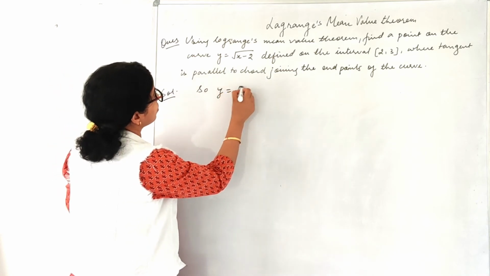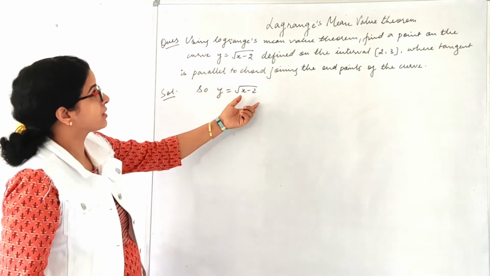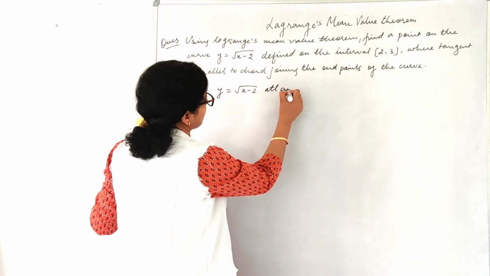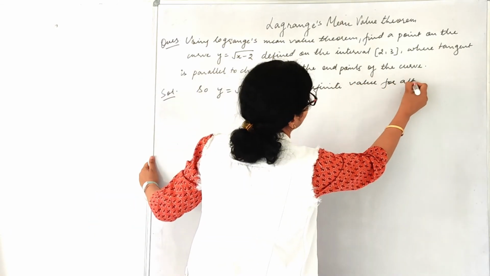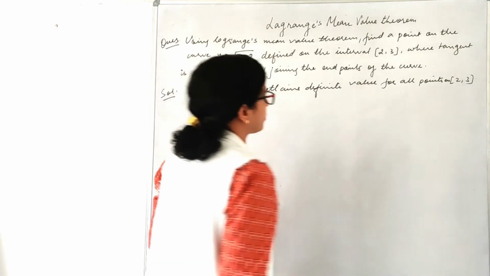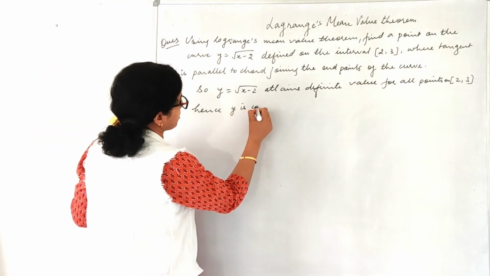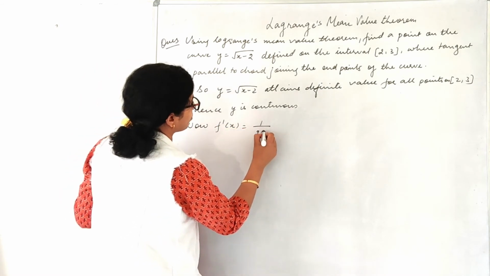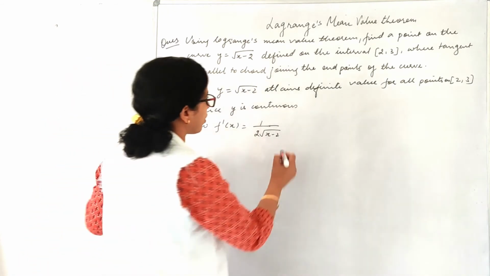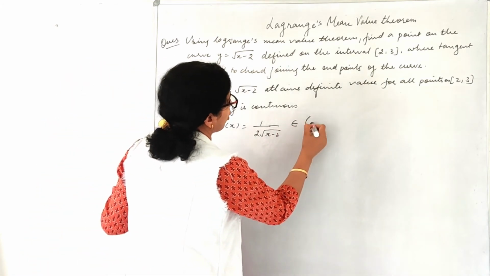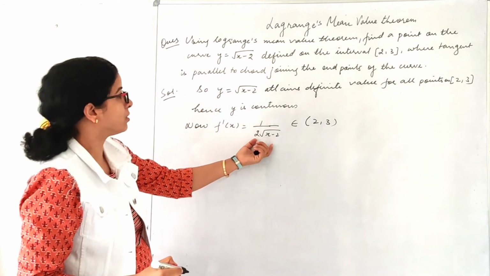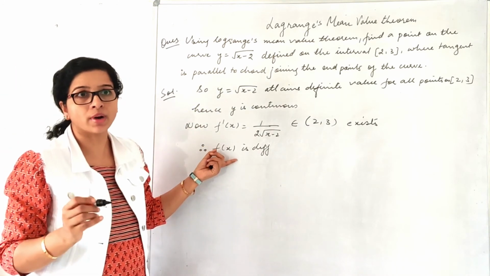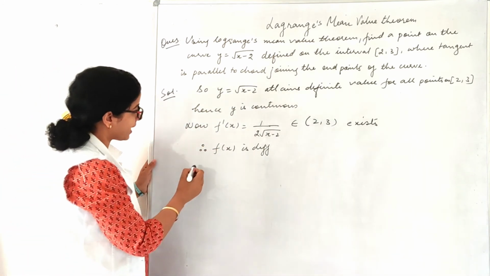So y is equal to root x minus 2 attains a definite value for all the points on the closed interval 2 comma 3, right? So hence y is continuous. Now if we find f dash x, it is 1 by 2 root x minus 2. This also exists for all the values belonging to open interval 2 comma 3, right? So f(x) is differentiable.